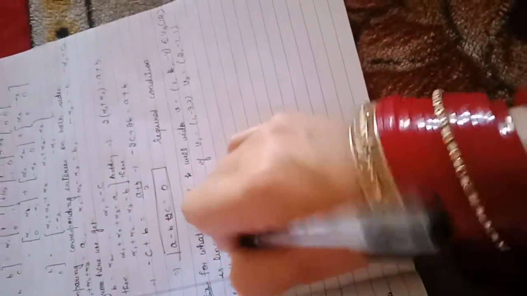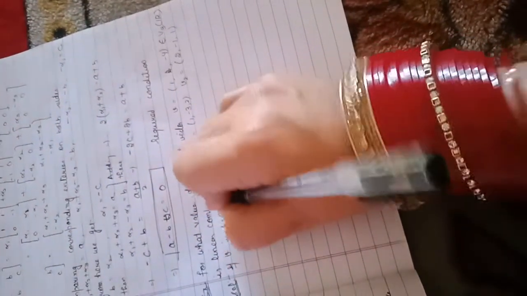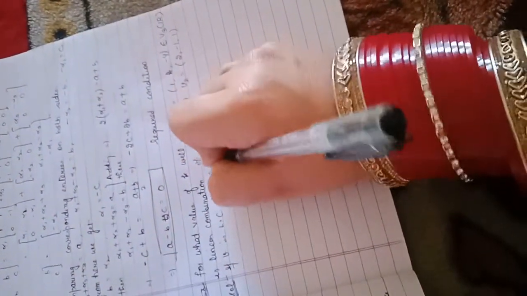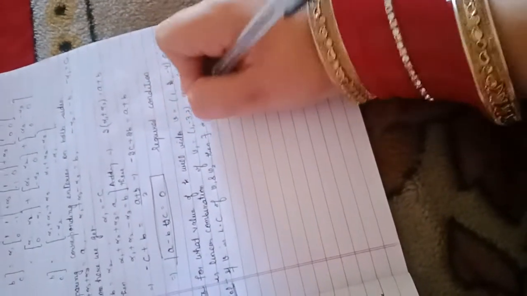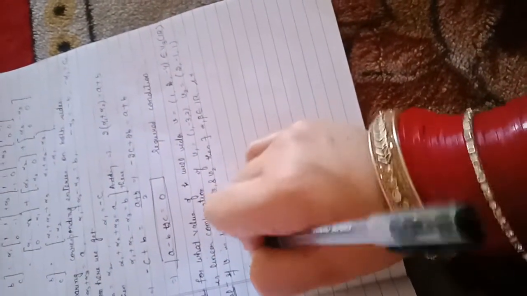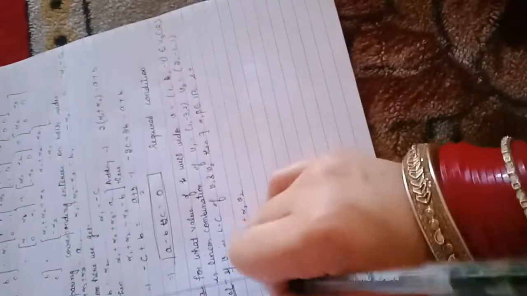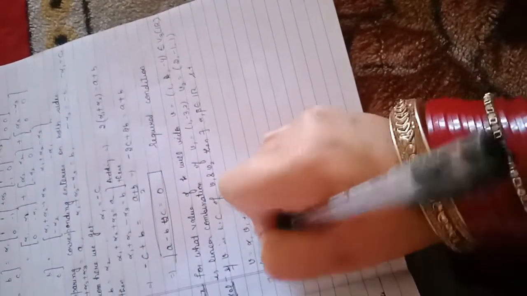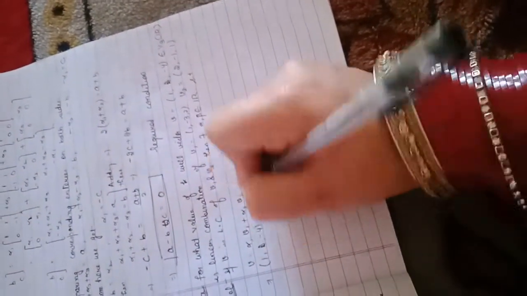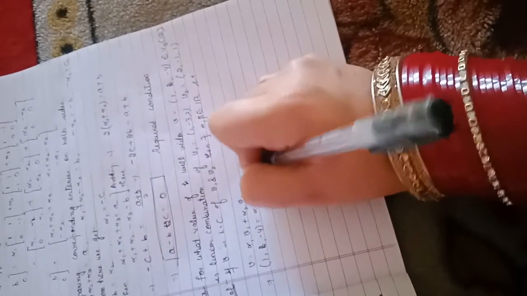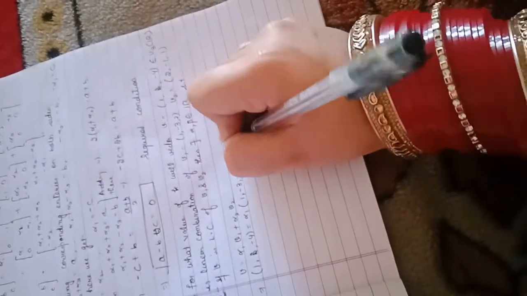if v is a linear combination of v1 and v2, then there exist scalars alpha 1, alpha 2 in R such that v is equal to alpha 1 v1 plus alpha 2 v2. This implies (1, k, minus 4) is equal to alpha 1 into (1, minus 3, 2) plus alpha 2 into (2, minus 1, 1).